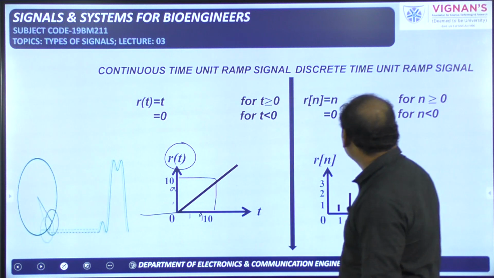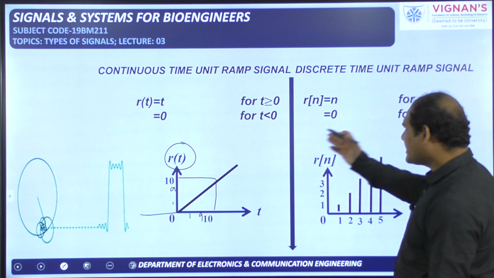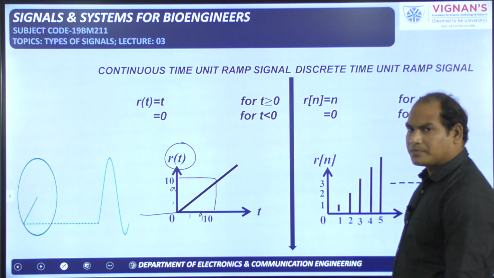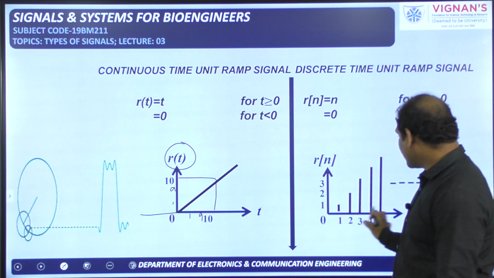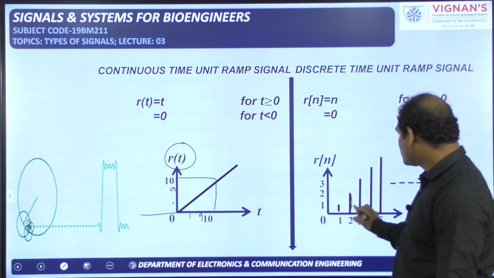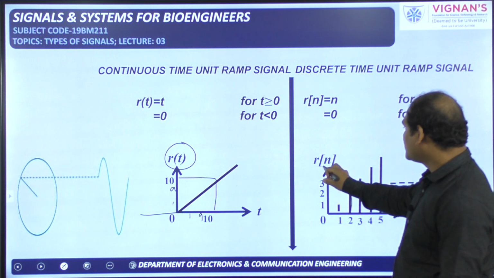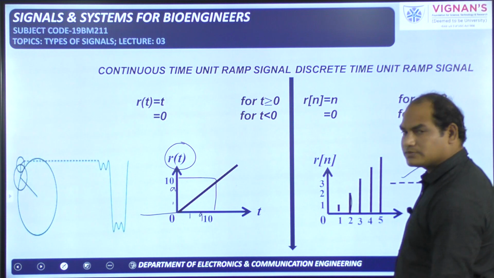Now this is the discrete time ramp signal. Again the same thing: in place of t, you substitute n, and that n should be in the square bracket. When n is equal to 1, amplitude is 1; n equal to 2, amplitude is 2; n equal to 3, amplitude is 3; n equal to 4, amplitude is 4; n equal to 5, amplitude is 5, and like this it increases.